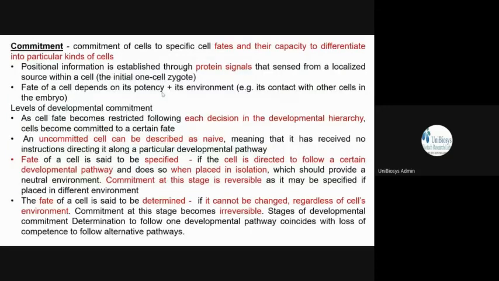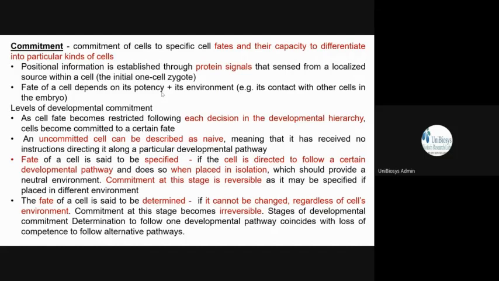Okay. And now I told you these cells have a potency, so they can become any type of cell. Some of them can become muscle cells, some of them can become nerve cells, isn't it? So those cells are committed. What is commitment?